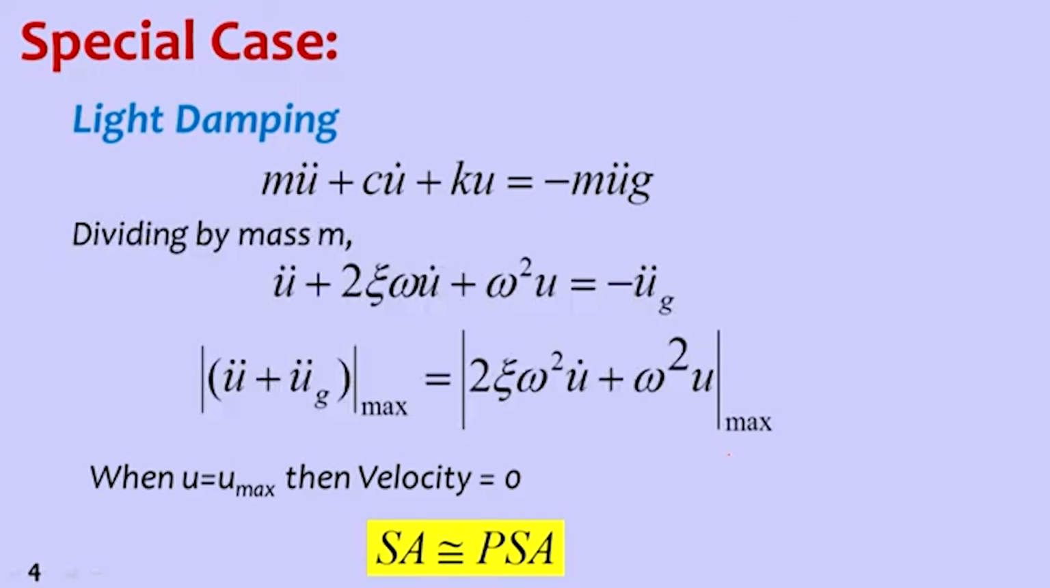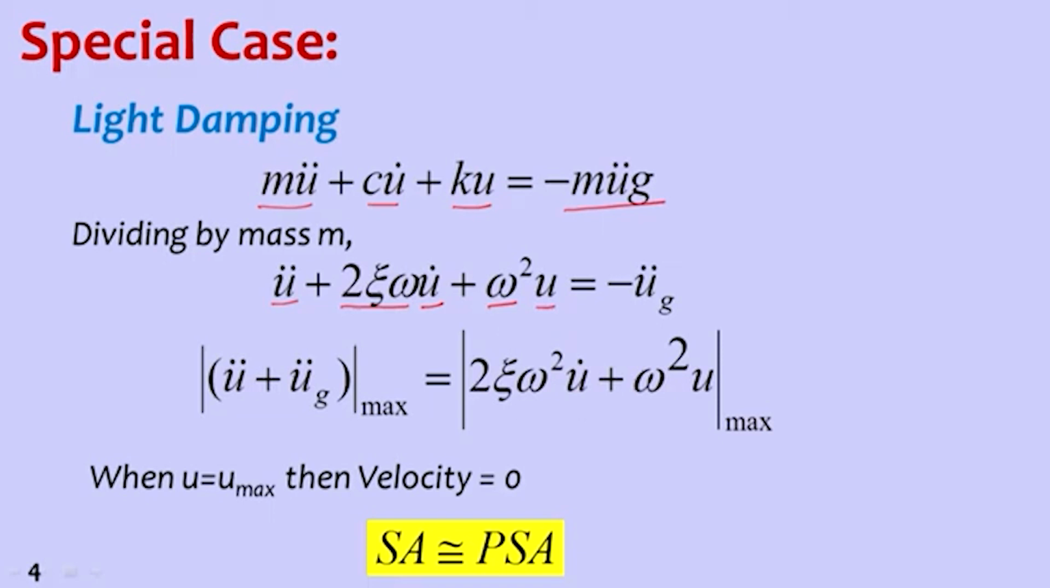Now consider the light damping case, where damping is a small value. There we cannot ignore the damping term. So m u double dot plus c u dot plus k u is equal to minus m u g double dot. If we divide this by mass, we get acceleration plus 2 zeta omega times velocity plus natural frequency square, omega square, times u, equal to minus u g double dot. If we rearrange this, the maximum value of u double dot plus u g double dot should be equal to 2 zeta omega square u dot plus omega square u.